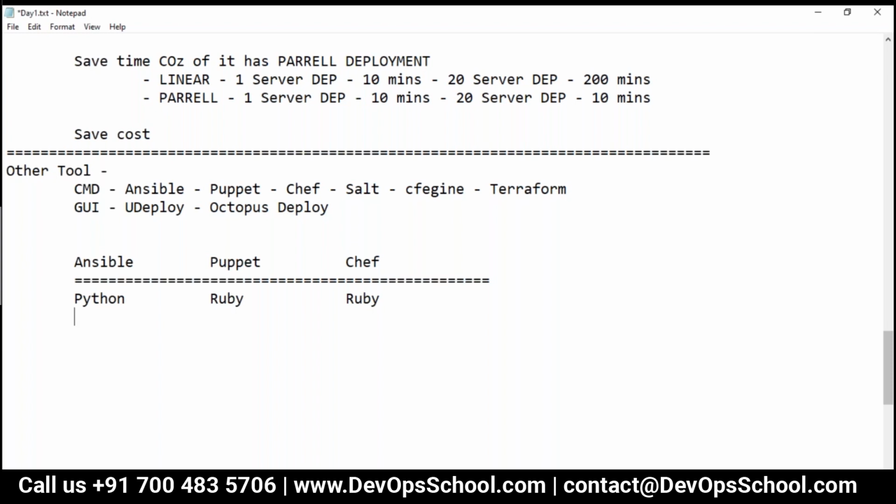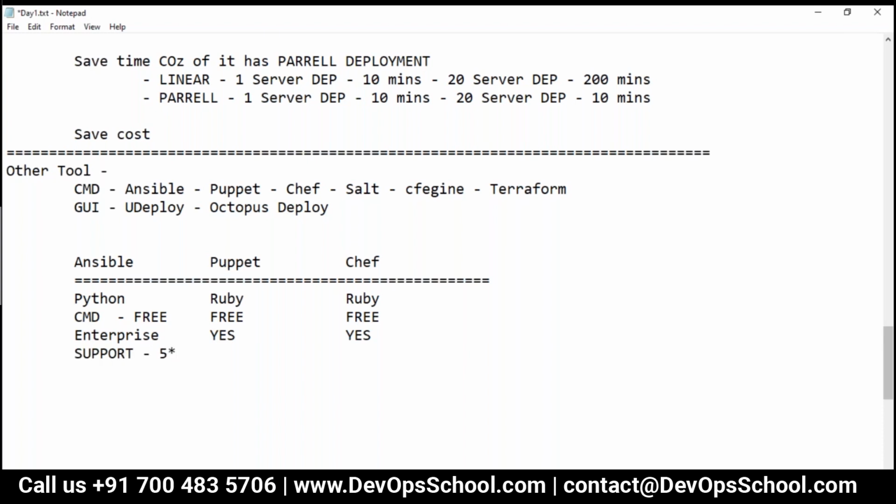Now here, remember, Ansible also has a command line which is free. In Puppet also the command line is free, and Chef also has a free command line. We have enterprise editions here also, which I talked about. Enterprise here also, yes, and here also. Okay, now in terms of support, let's say I'll give Ansible 5 star.